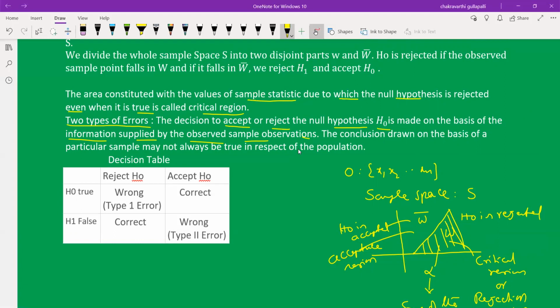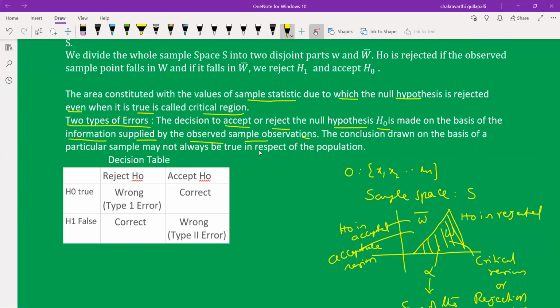So accept H0 is reject H1. Automatically both are dependent concepts here. So reject H0 means accept H1. Now you have to take the decision to accept or reject the null hypothesis on the basis of the information supplied by the observed sample observations.